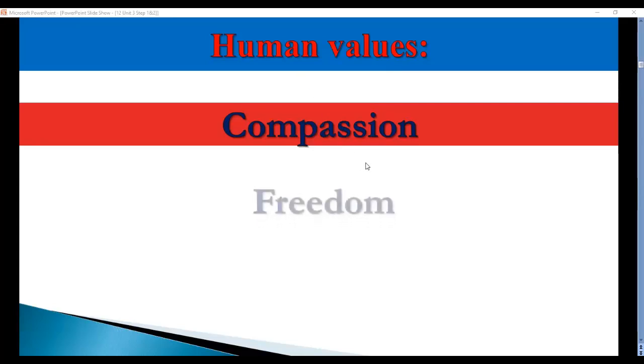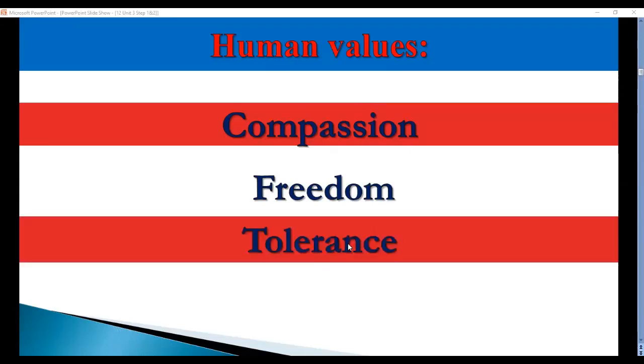What else here? We have also another example, which is freedom. So we have compassion, we have freedom. Two examples of human values. Also, we have tolerance. Take care. Tolerance is very, very important also. And we will discuss it again and again together in the next lessons, inshallah. These are some examples: compassion, freedom, tolerance. These are just some examples of human values.